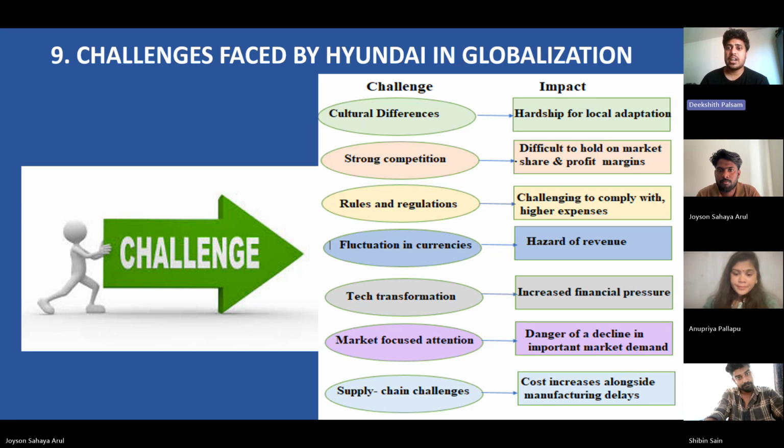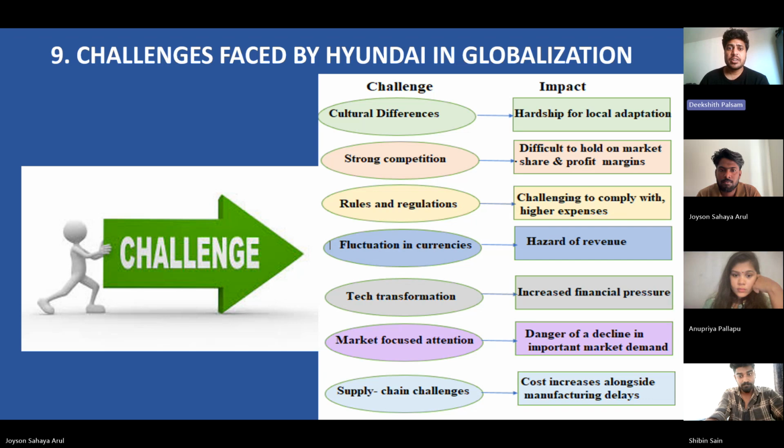It is hard to maintain market share and profit margins due to global rivals. Compliance becomes costly and complex across different countries. Exchange rates may lead to profits and losses. The need to constantly invest in R&D puts financial pressure. Sudden shifts in demand could hurt business. For supply chain issues, there is delay and higher cost in production due to logistical challenges.